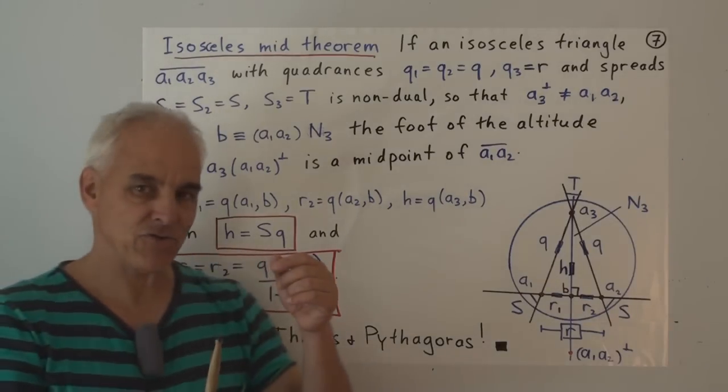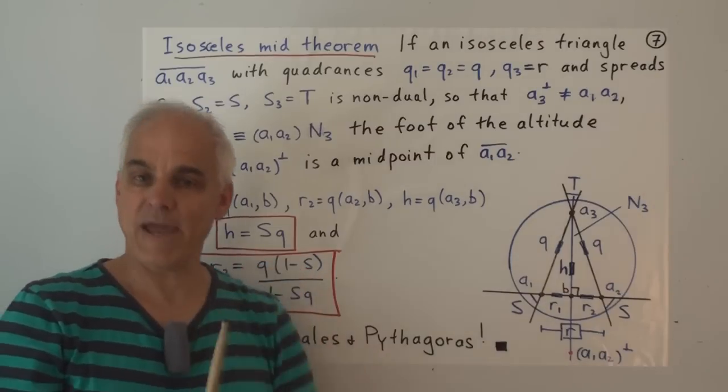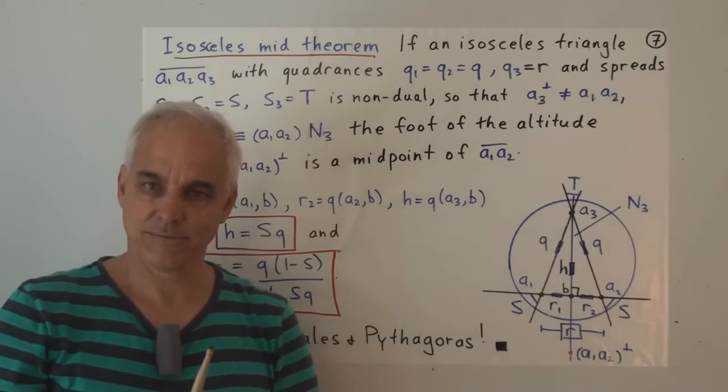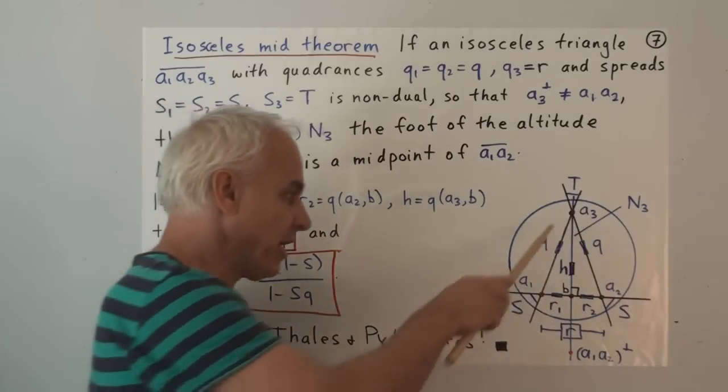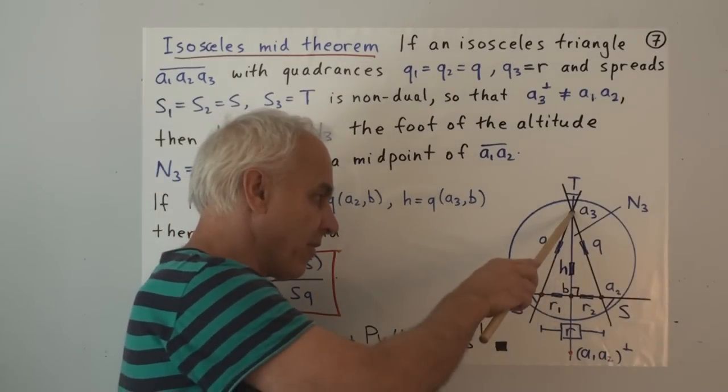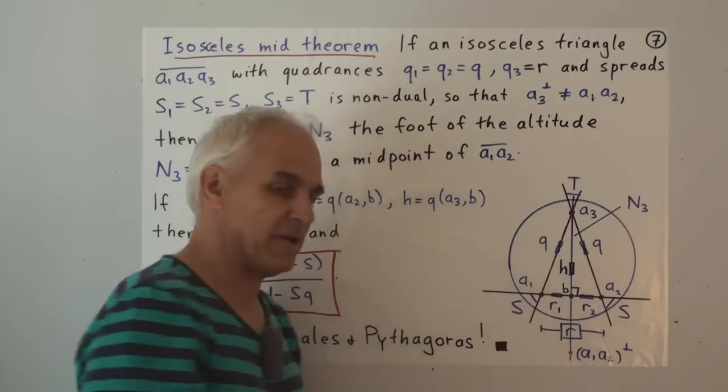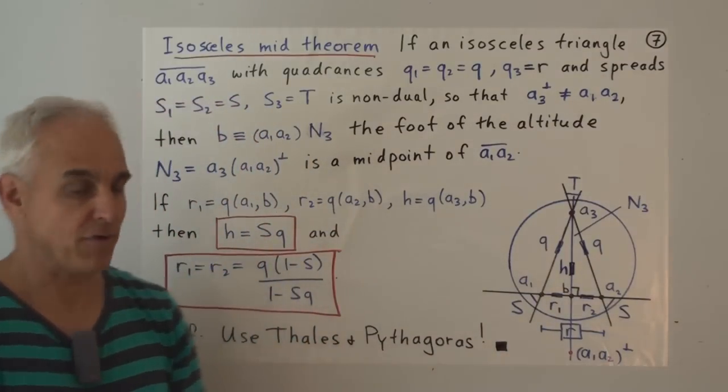So whenever you have an isosceles triangle, you know the base has a midpoint. Well, it'll have two midpoints, but in particular it'll have one special midpoint, the point that you get by dropping a perpendicular from that third vertex.